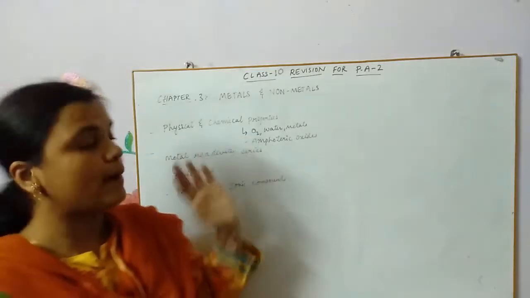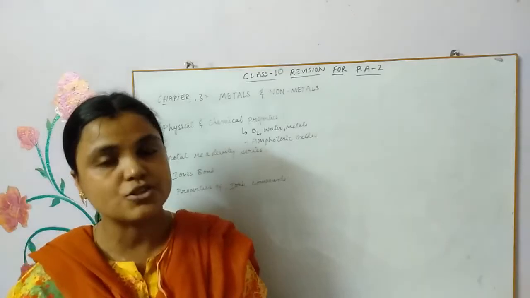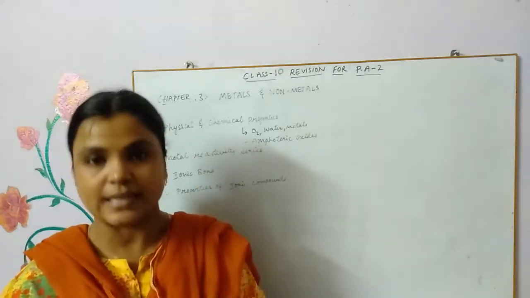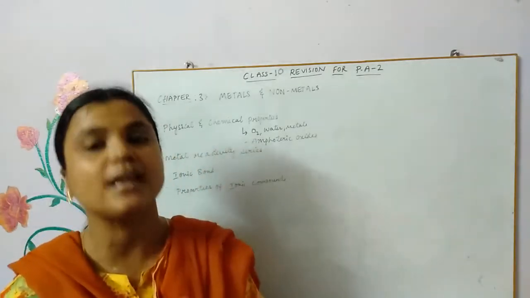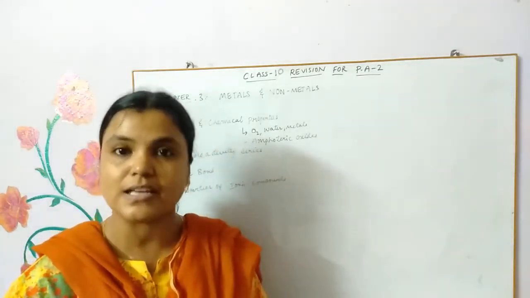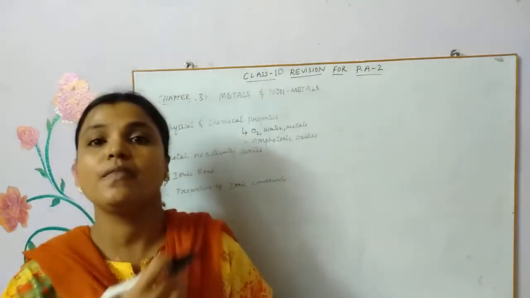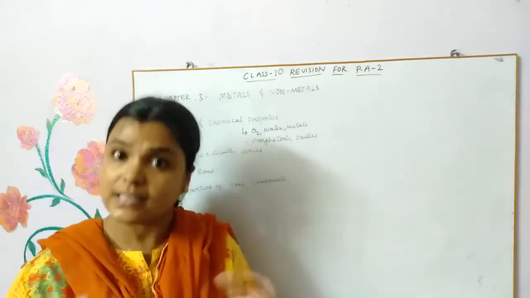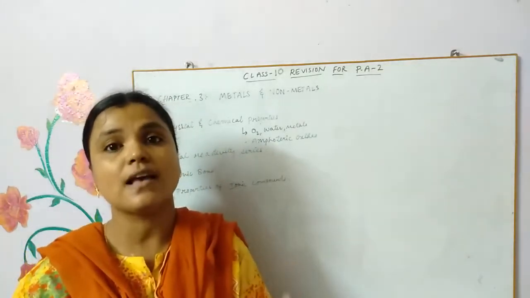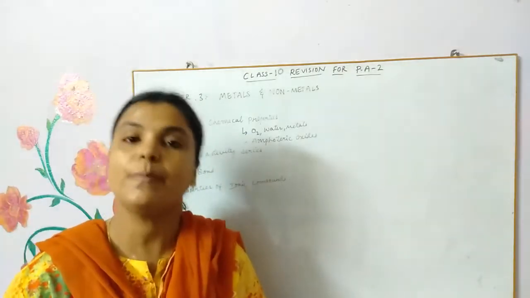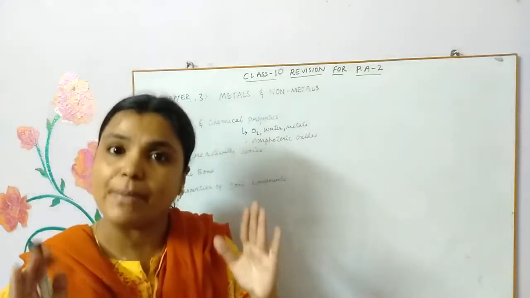Talking about the reaction with oxygen, we know that metals, when they react with oxygen, form metal oxides, right? Metal oxides are basic in nature. The metal oxides of some metals are soluble in water, and that's why they are called alkalis, right? Like sodium hydroxide, potassium hydroxide, all these are alkalis because they are soluble in water, children. So, metal oxides are basic in nature.